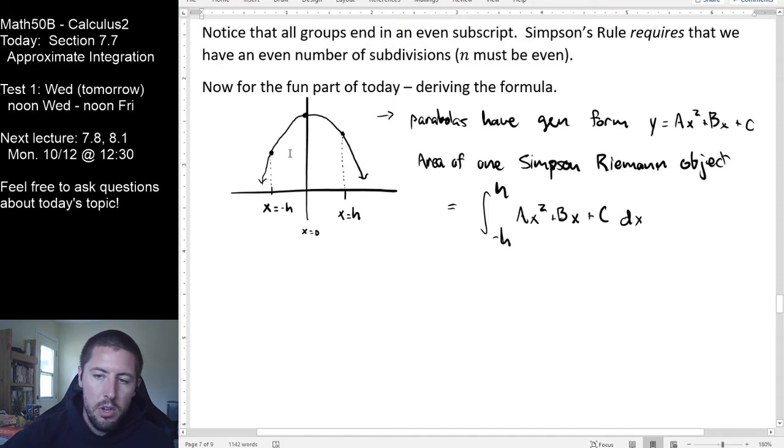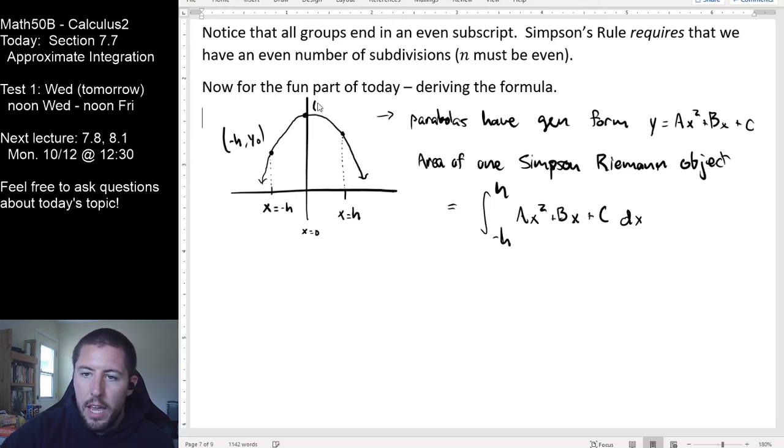What I just want to use are just the heights that are associated with this thing here, right? So I'm thinking that this point is at, for example, negative h, okay, I'm not even going to call that f right there. Let's, okay, thank goodness. And let's just call this here y0. This should be at the location 0, y1, and this is at the location h, y2.